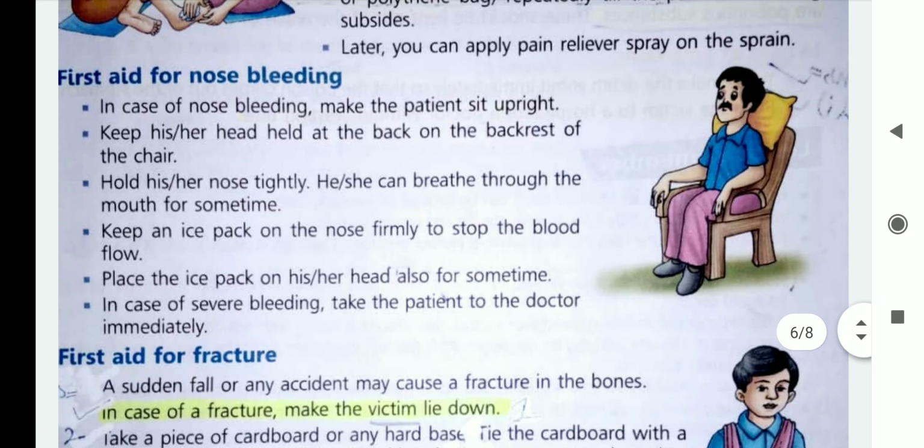Now, nose bleeding. You must have observed nose bleeding many times. Even in the class, you must have observed that the nose of a few children starts bleeding. So what should we do in that case? We should not panic. We should keep his or her head against the back of the chair and ask him to hold his nose tightly and breathe through the mouth for that period of time.